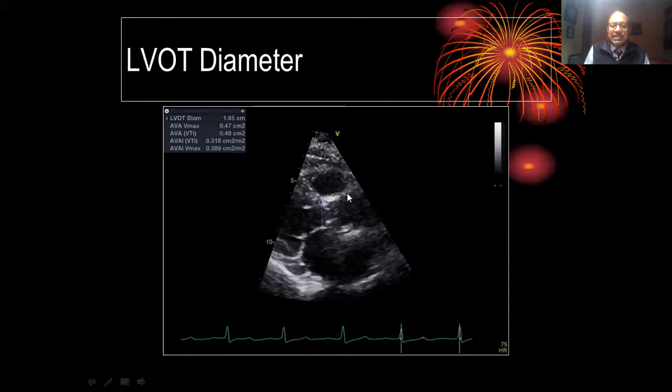And this is what the reason is. If we do not have a proper cut section, we'll not be having a proper idea of LVOT diameter. And any reduction in size, like suppose it's 2 centimeters, if it goes down to 1.8 centimeter, we'll be underestimating aortic valve area. Similarly, if it goes more than 2 centimeter to 2.2, we'll be overestimating the aortic valve area. So first is LVOT diameter in parasternal long axis window.